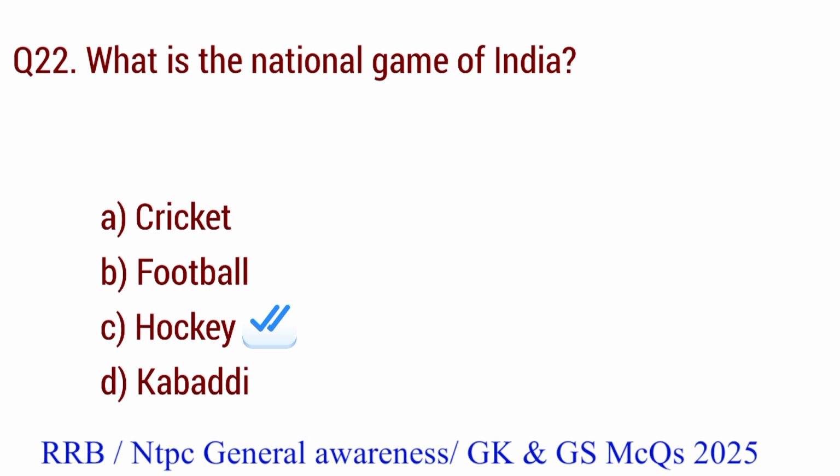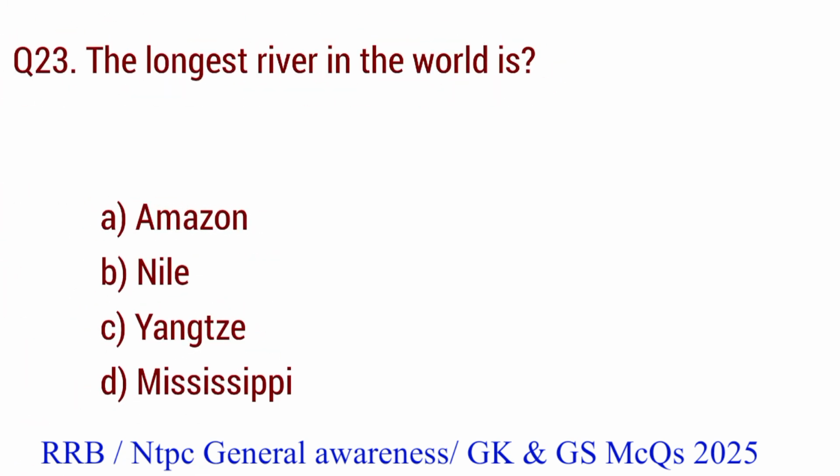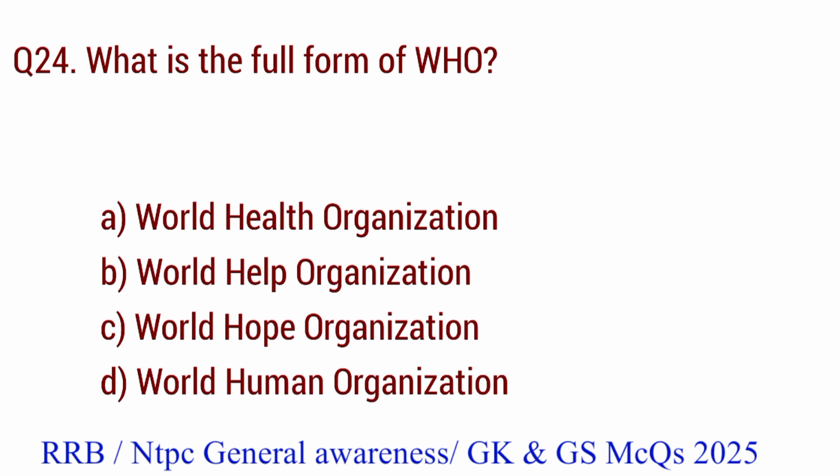Question number 23. The longest river in the world is. The right answer is option B. Nile. Question number 24. What is the full form of WHO? The right answer is option A. World Health Organization.